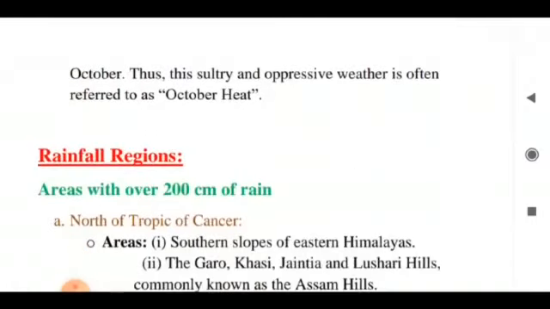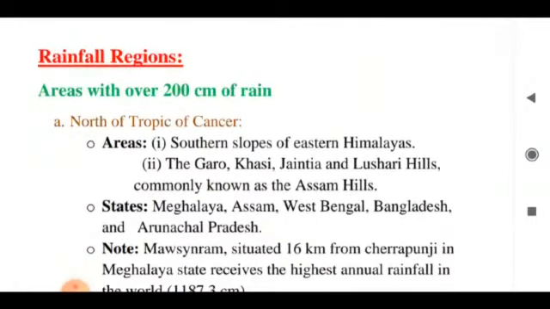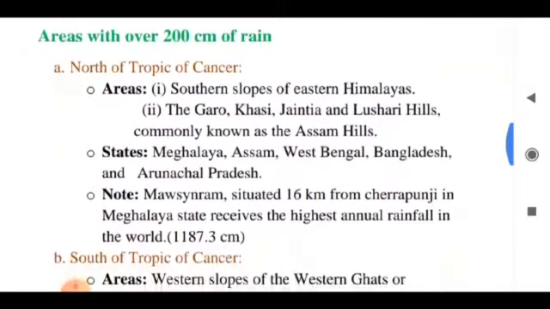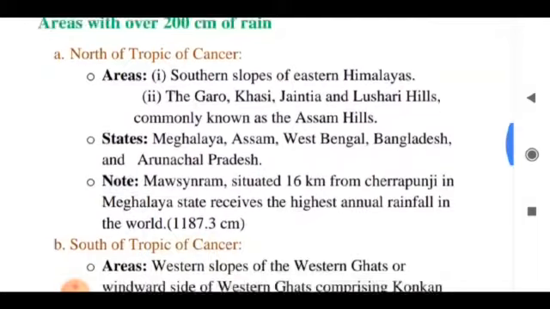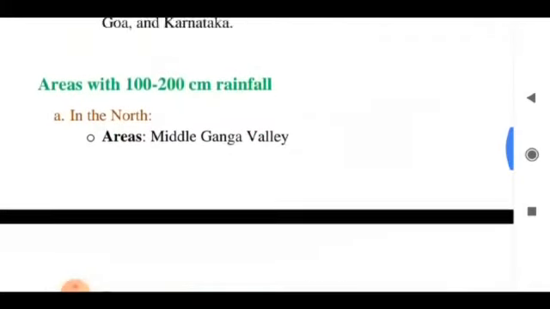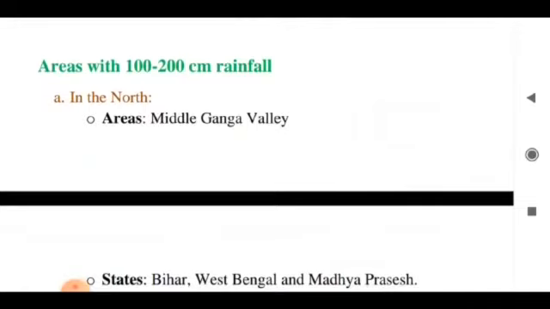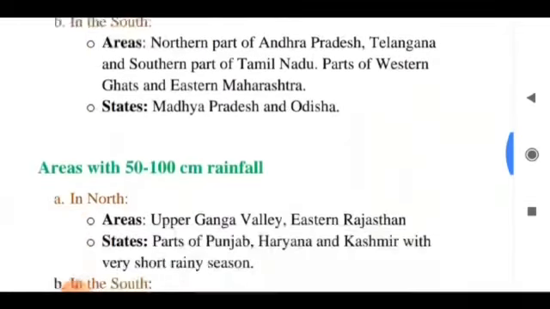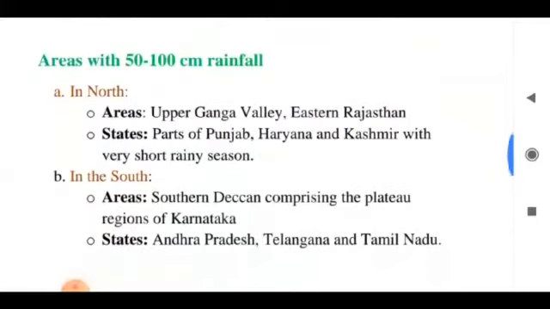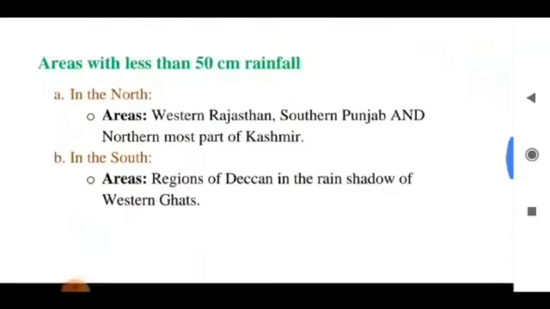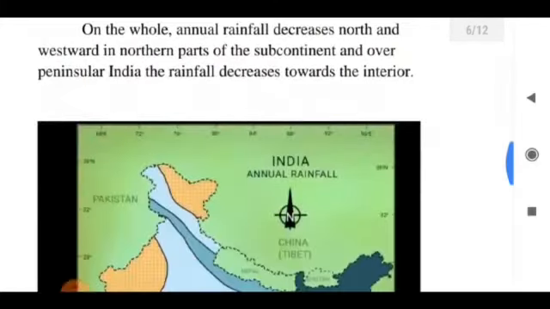Now come to the next point, that is rainfall region. India is divided into 4 regions on the basis of rainfall variation. First, areas with over 200 cm of rainfall. Second, areas with 100 to 200 cm rainfall. The third one is areas with 50 to 100 cm rainfall. And the last division, areas with less than 50 cm rainfall. Now come to the India map.